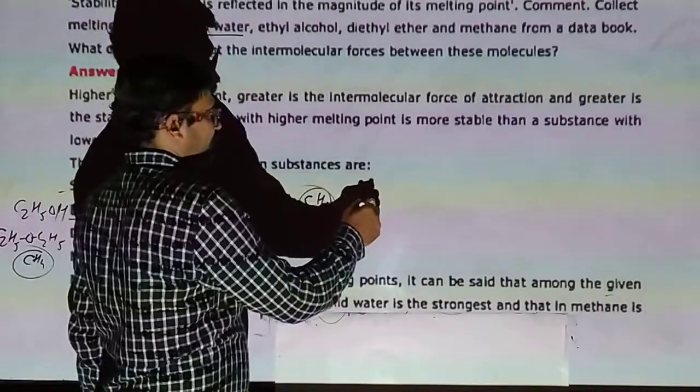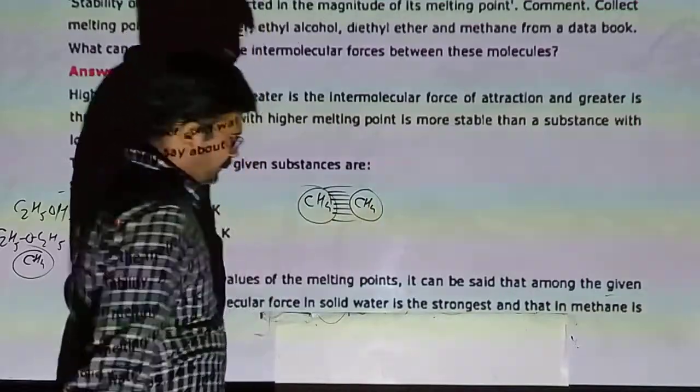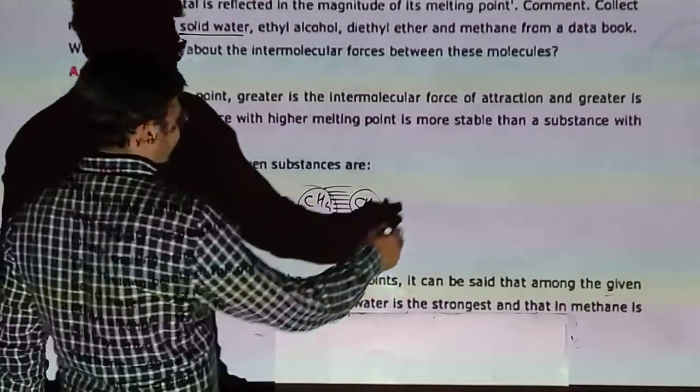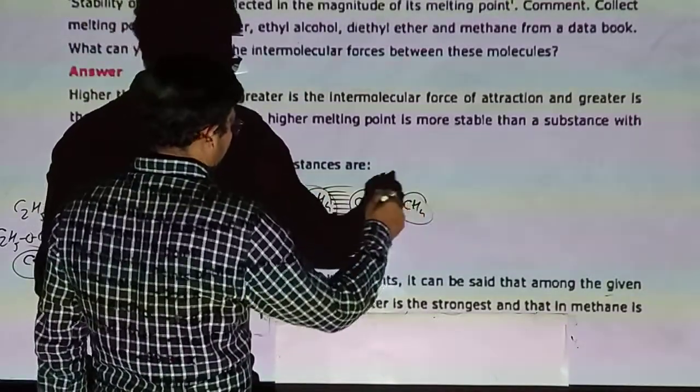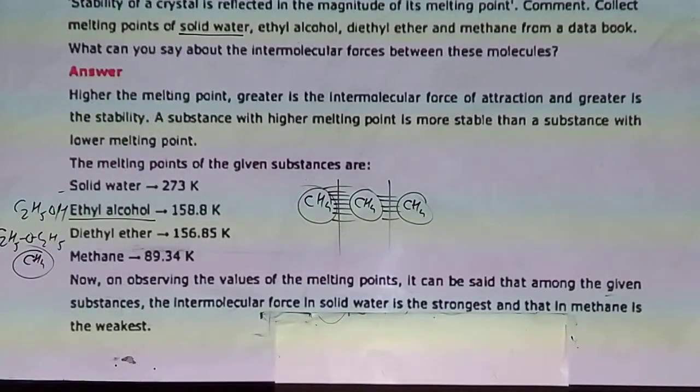Methane is actually a non-polar molecule. So in the solid state, methane possesses only weak van der Waals attraction. There is no kind of strong bond between the molecules. It is very weak. So methane has a very low melting point.